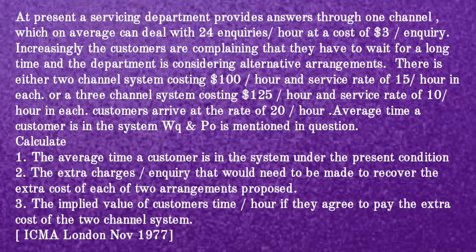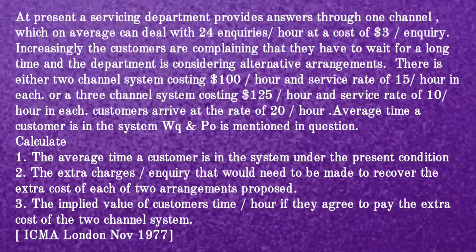Average time a customer is in system WS is mentioned in the question, as well as the probability of empty system P0. You are required to calculate first the average time a customer is in system under present arrangement.